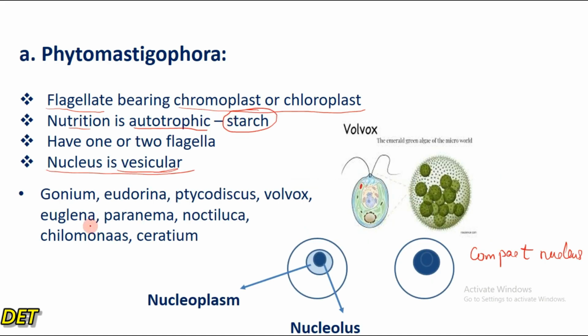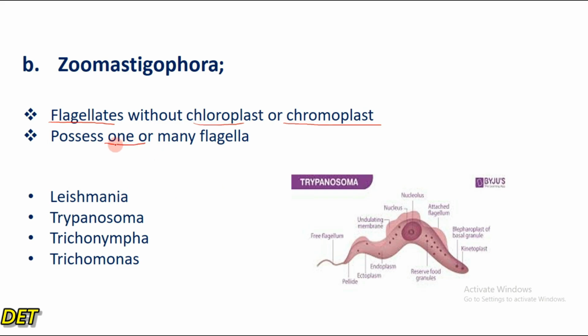In Phytomastigophora, they may have one or two flagella, right? Here, they may have one or many flagella. Examples are Leishmania, Trypanosoma, Trichonympha, and Trichomonas, right? This example of a Zoomastigophora is Trypanosoma, the organism that causes sleeping sickness.